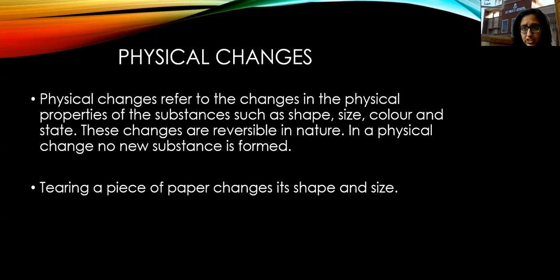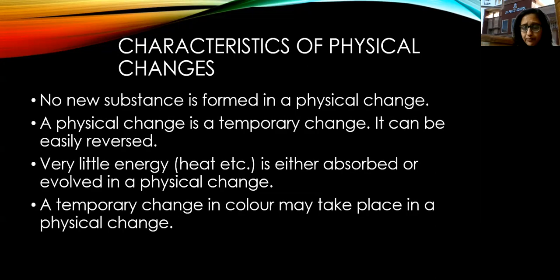Okay, there is a change in shape, color, size, and state of the material. So here are the characteristics of a physical change. So first one is no new substance is formed. Okay, then a physical change is a temporary change. It can be easily reversed. Okay, fine. So we'll just go through some examples after this. Then third point is very little energy, heat, etc. is either absorbed or evolved in a physical change. And then the last one is a temporary change in color may take place in a physical change. So these are the characteristics.